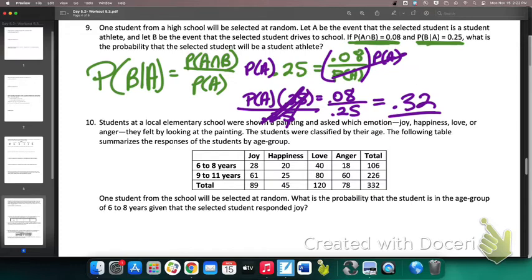All right, students at a local elementary school were shown a painting and asked which emotion they felt by looking at the painting. The students were classified by their age. Here's their responses. One student from the school will be selected at random. What is the probability that the student is in the age group of 6 to 8 years old, given that they said joy? 28 over 89.